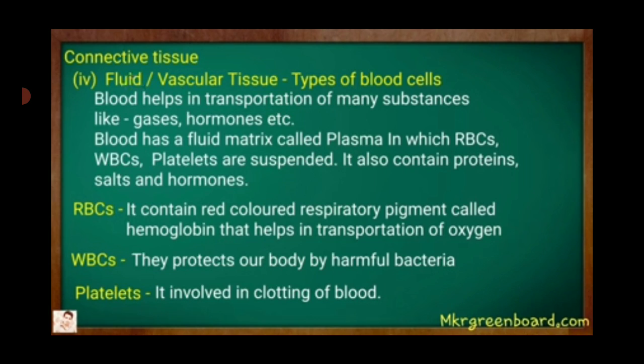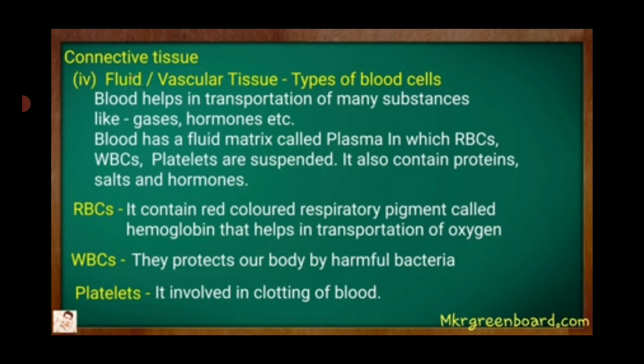In the blood, you already know that it has a fluid matrix, liquid in nature, that is called plasma. It contains RBC, WBC, platelets. So what are these RBCs? They contain a red colored respiratory pigment called hemoglobin that helps in transportation of oxygen.